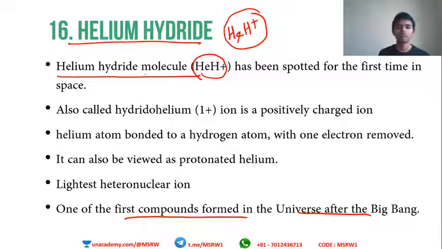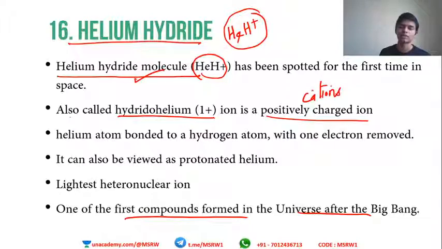Now scientists found the helium hydride molecule. This is also called hydrohelium and it's a positively charged ion. Positively charged ions are also known as cations. So this is a cation of +1 charge. Hydrohelium ion, which is a cation having charge 1.